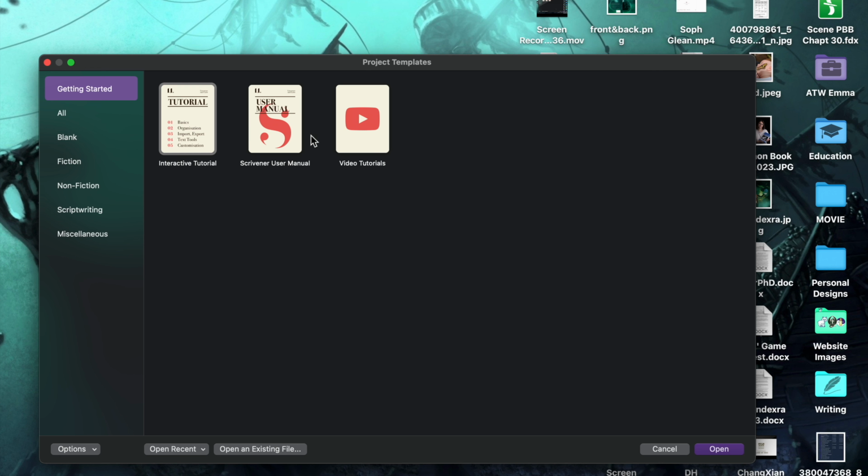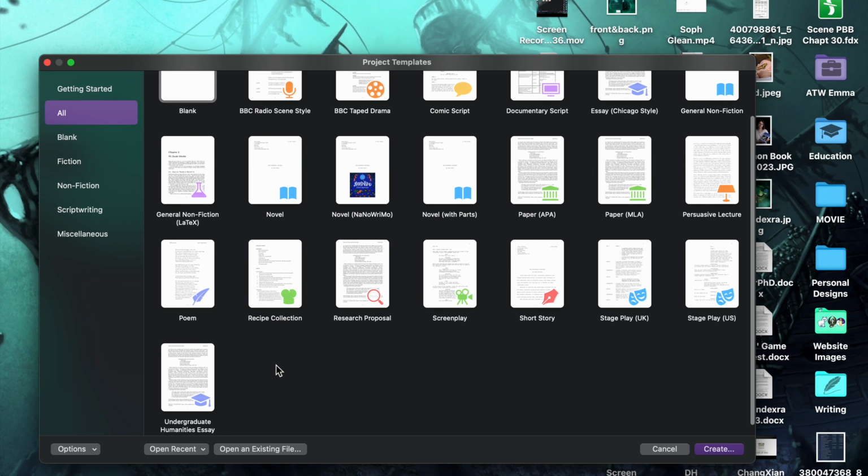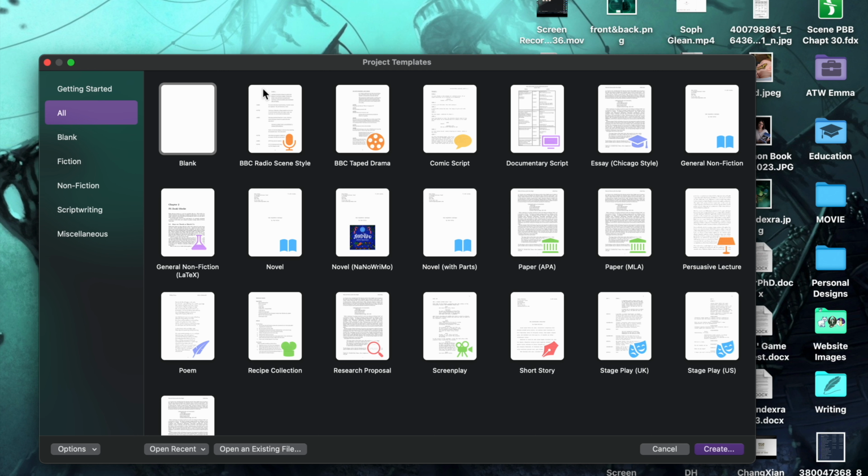They've got their own sort of tutorial here, but not everyone likes to read, especially if you're dyslexic. They've got a couple of video ones as well. And here are all the different templates you could do as a writer. This looks kind of overwhelming, so let's just do it by category instead.